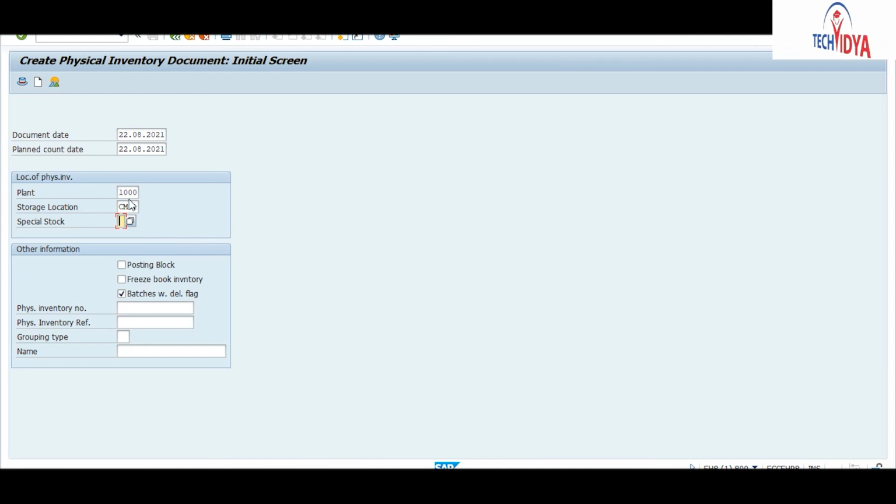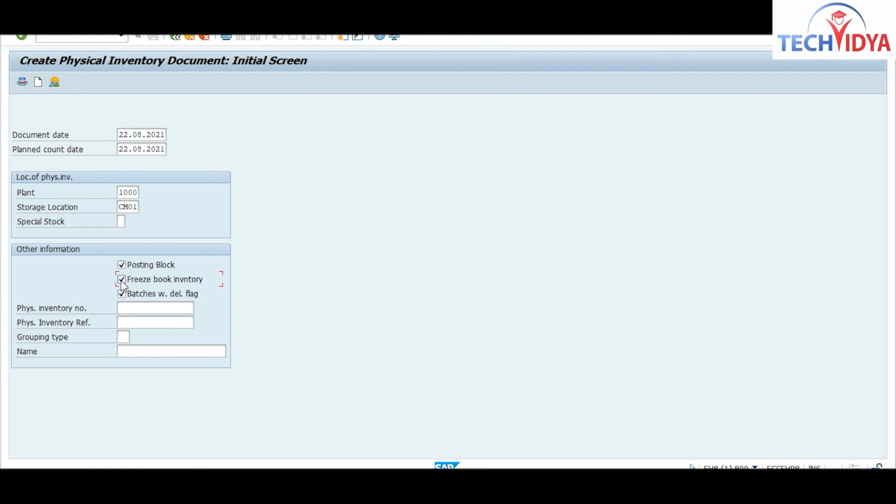For this plant, for this storage location, you are not allowed to go for any posting. You will block this posting. Posting block means for your GR, you will not receive any material, and you will not issue any material, so that you can have your exact stock. Okay. So this option you will use in the real-time scenario.